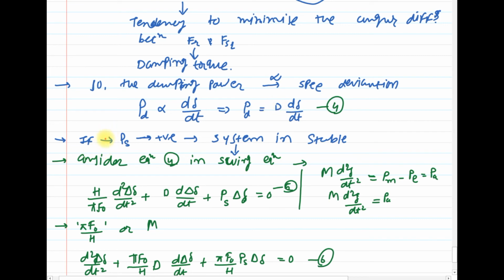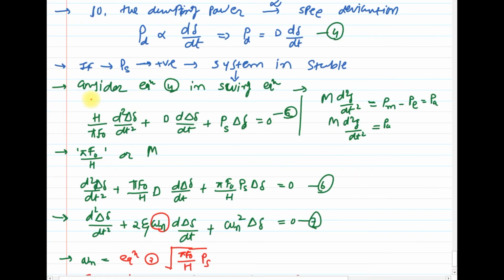So yes, we concluded in our previous lecture that if the synchronizing power coefficient is positive, then the system will remain oscillatory stable, or I can say in stable condition. Just because of this damping power, the system will remain stable. Clear? Now next, just consider the damping term in the swing equation and linearize it.